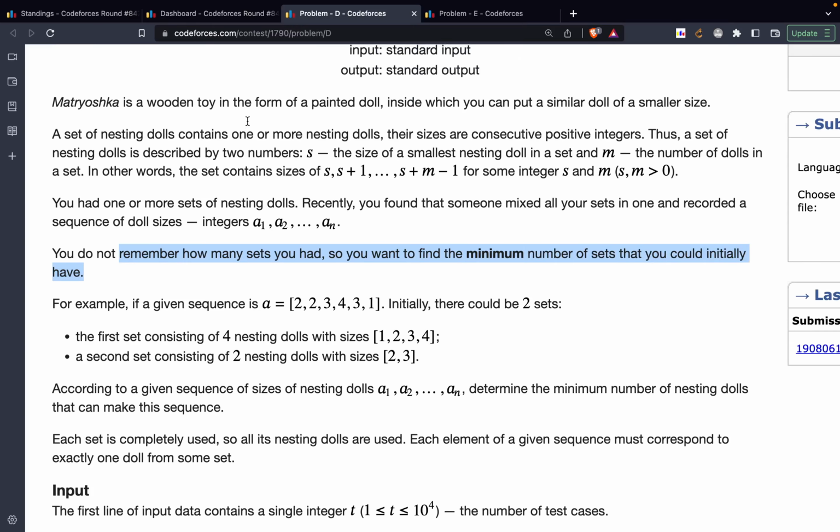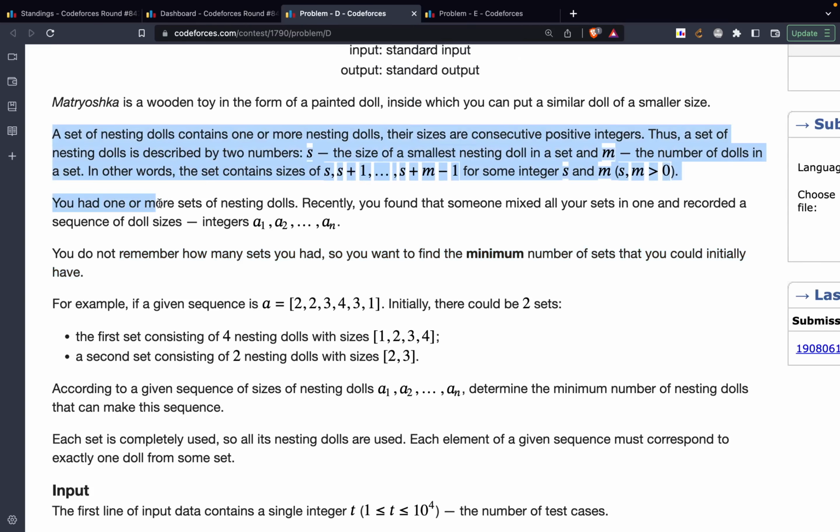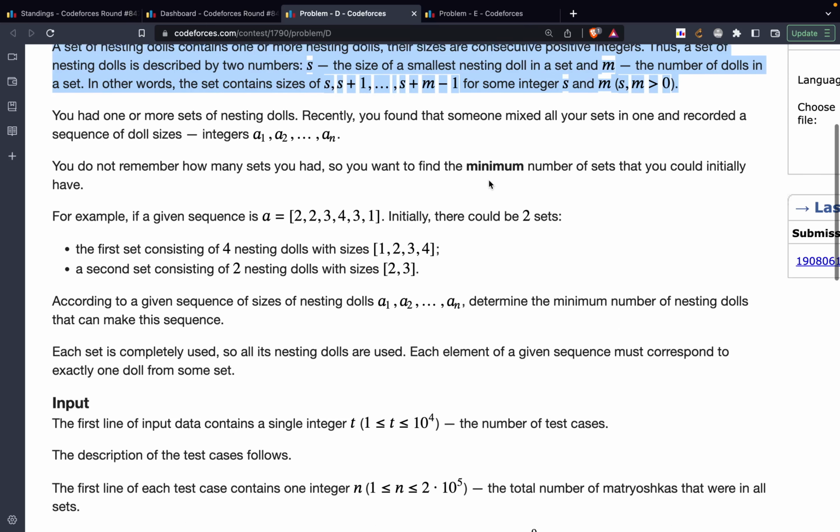One more thing: when I'm discussing the solution I tend to avoid reading the entire problem statement in order to save time. But in case you have not read the problem statement yourself, what I'll advise you to do is firstly go to the problem statement, try to read it, and then come back to the video if you are not able to solve it, or if you need a better understanding. Only in that case would you actually improve. There's no point in watching this video if you have not even read the problem statement. So that is something I'll advise.